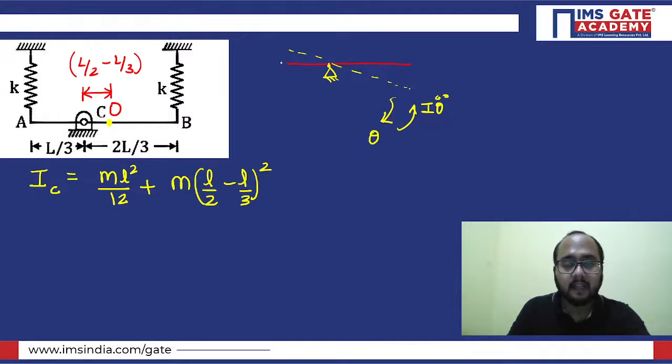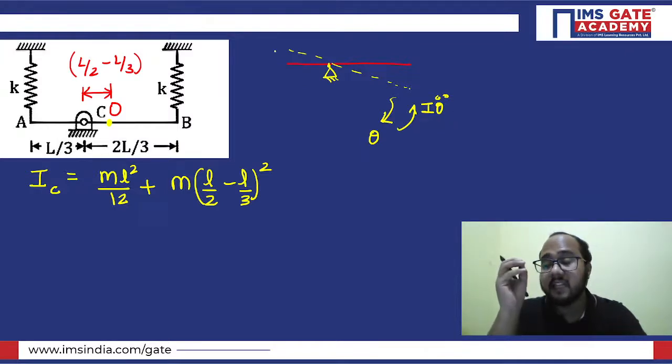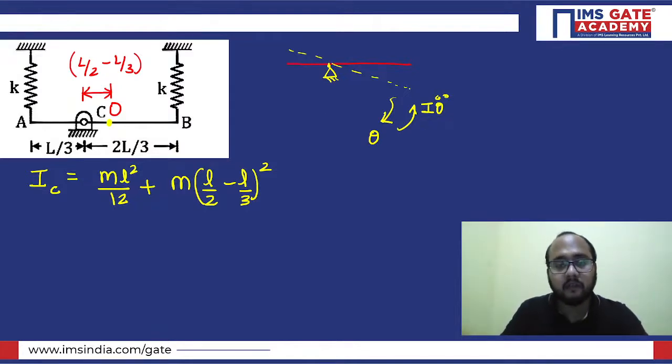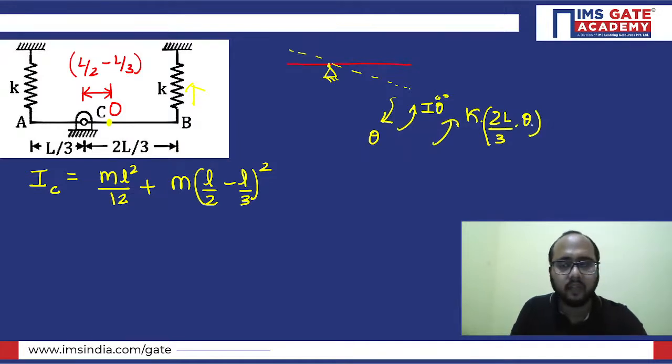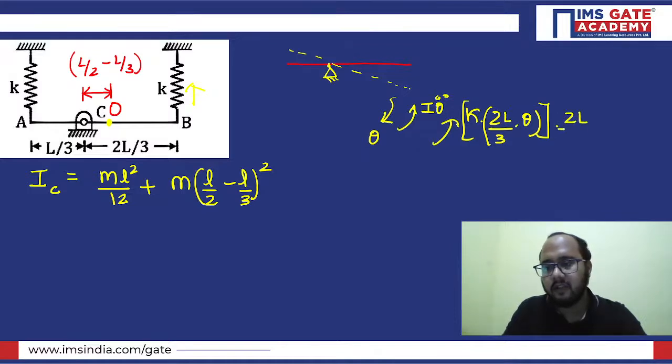Now, the right side spring is elongated. So obviously spring force will be there. In which direction will the spring force be? Upward. So the torque from the right hand side spring will be anti-clockwise, right? It will be K into the distance 2L by 3 into theta. K into the deflection you need to take, multiplied by the distance, obviously 2L by 3. So this is the restoring torque provided by the right hand spring.